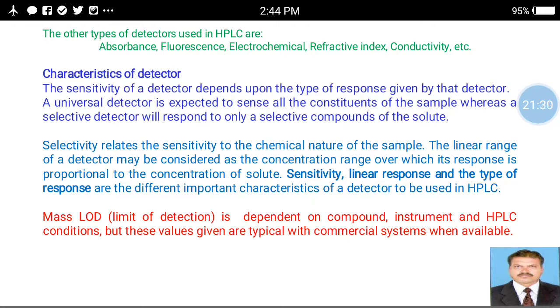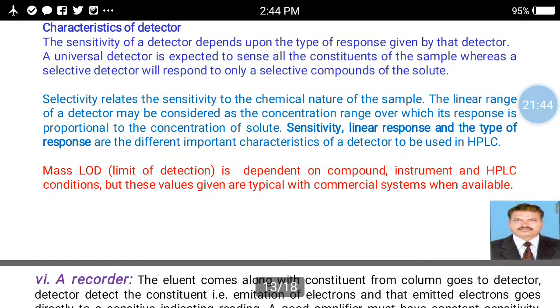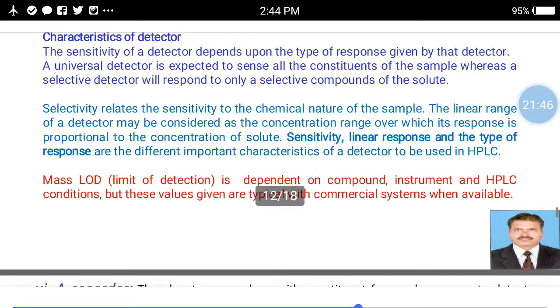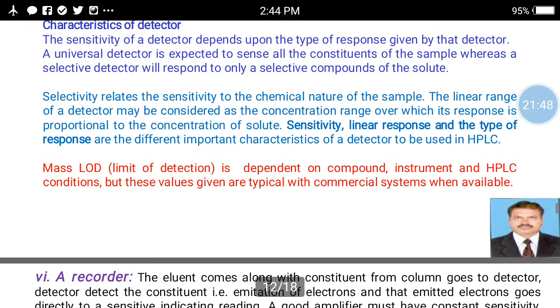A universal detector is expected to sense all the constituents of the sample, whereas a selective detector will respond to only selective compounds of the solute. The selectivity relates the sensitivity to the chemical nature of the sample.